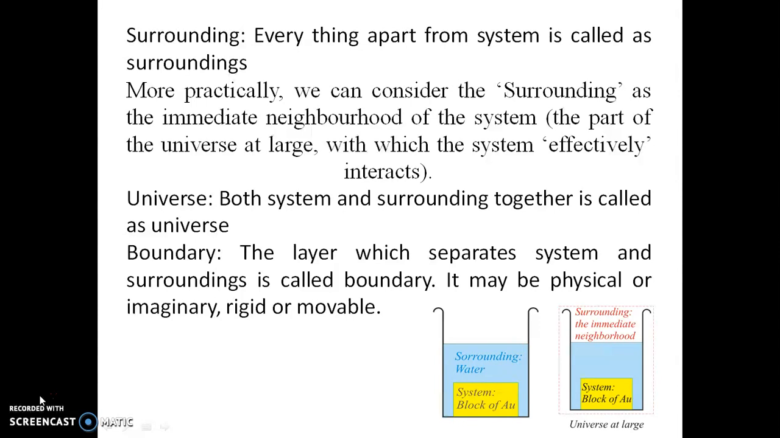System and surroundings are separated by a layer which is called the boundary. What is a boundary? It is a layer which separates the system and the surroundings. It can be either physical or imaginary, rigid or movable. So if you consider a beaker in which a block of gold is dipped, and you consider the gold block as our system, everything else will be the surroundings.